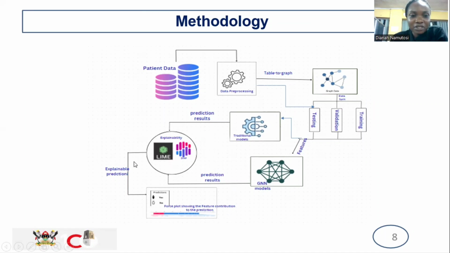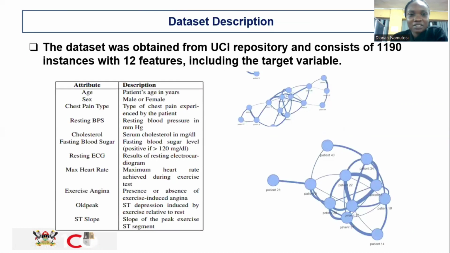The overall output is an explainable prediction, which is whether the patient has the disease or not. The result also comes with an explanation of why this prediction was made, showing the different features that contributed to the disease, or the absence of it.